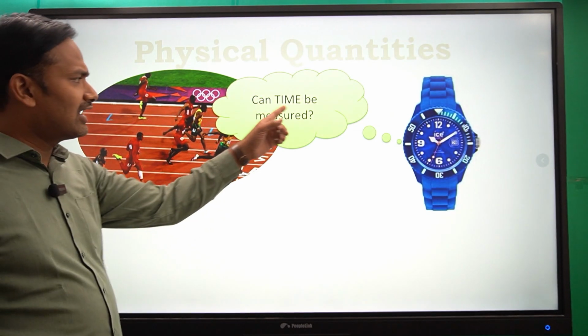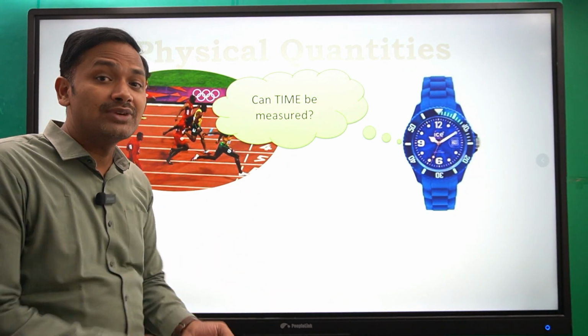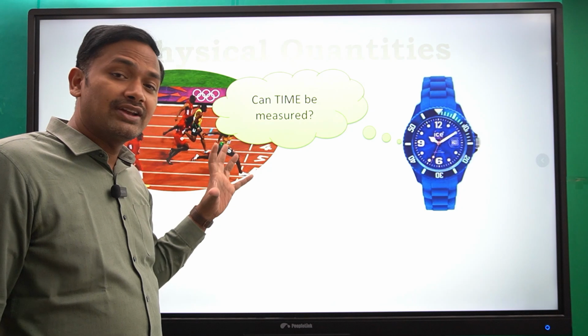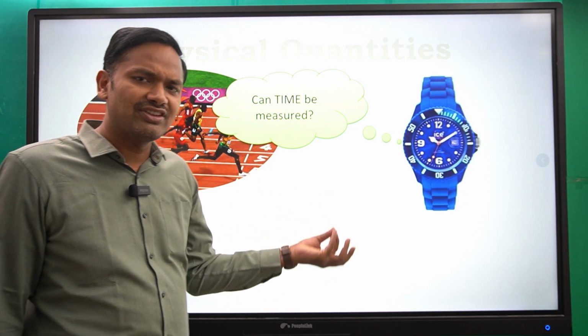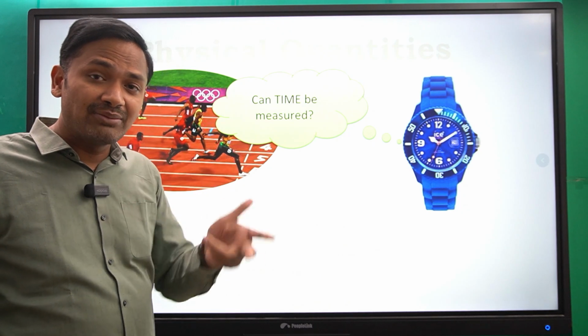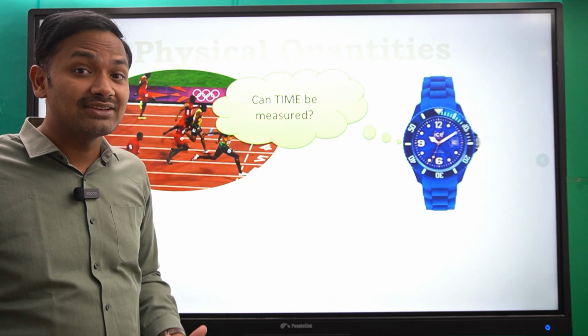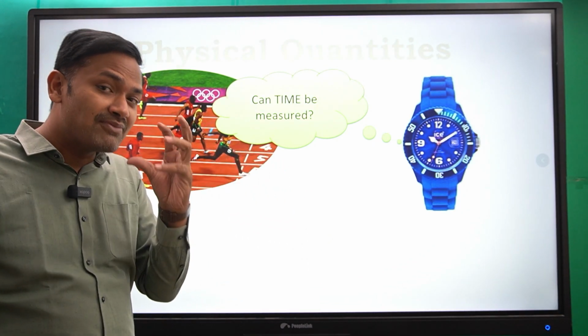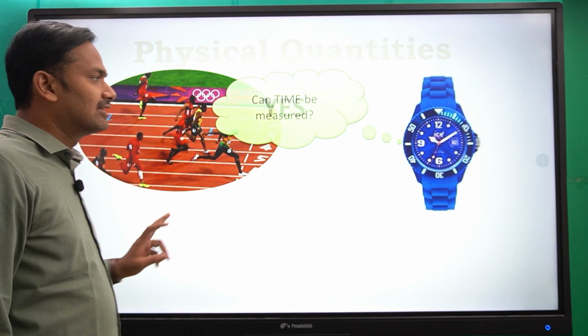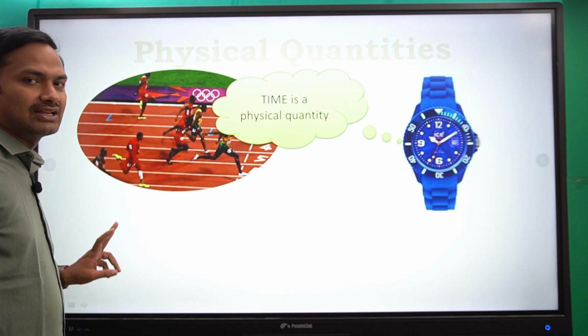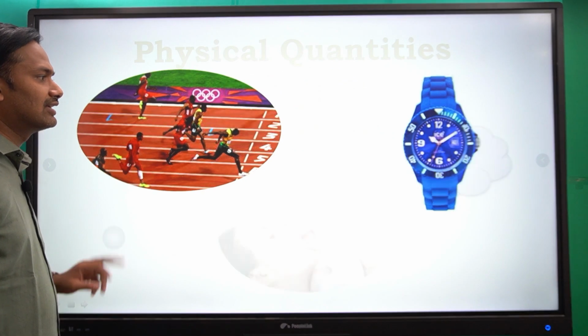Now, can time be measured? Yes. How much time will it take for a person to reach from point A to point B? It will take 1 hour, half an hour, 30 minutes, 15 minutes, 10 minutes. We can measure those, so time is also a physical quantity.